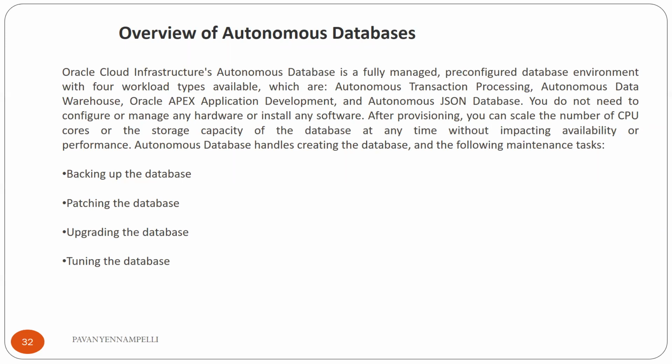So what is the advantage of the autonomous database? In an autonomous database, everything is automated: provisioning of the database, managing the database, backing up the database regularly, like incremental or daily backups, patching the database, upgrading the database, and tuning. Everything is automated in the autonomous database. Here we have two types of autonomous databases which we use regularly: autonomous transaction processing and autonomous data warehouse database. So let's go into detail with each of them.